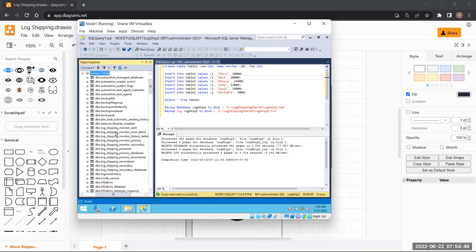Can you see these tables? 1, 2, 3, 4, 5, 6, 7, 8, 9, 10, 11. Sorry, 11. Yeah. Is it more?